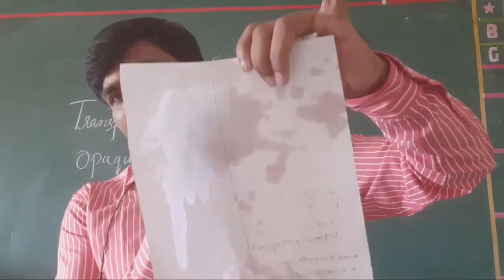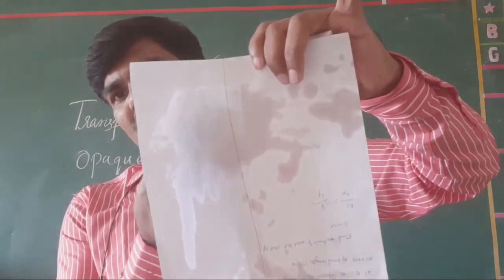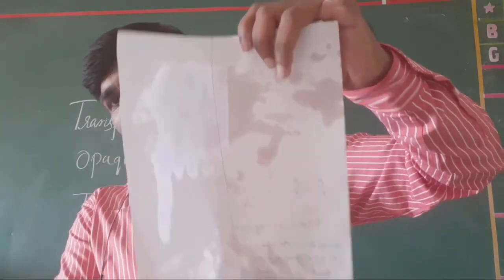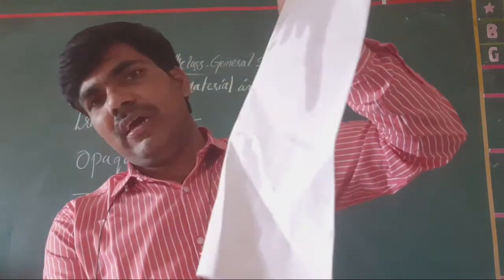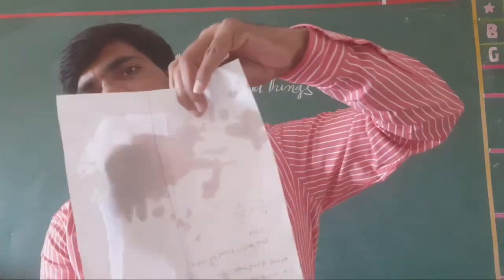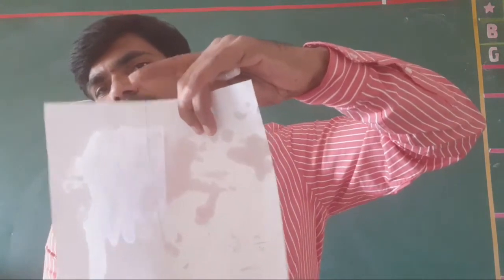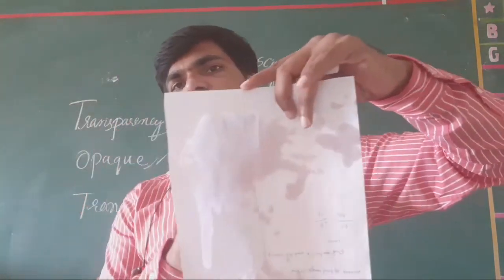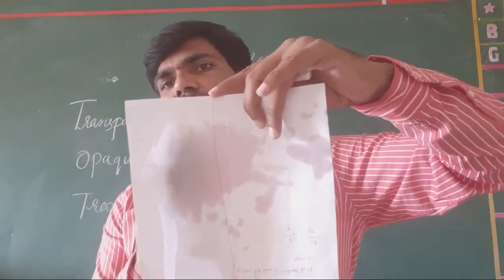But when I am taken here, somewhat my hand appears. Check it out. Clear or not, all the students? Here my hand appears, but here it does not appear. My hand is here now. Actually, when I am taken here, it does not appear. But when I am taken here, it is partially, not fully, appeared like this. Like this it does not appear, but it appears somewhat. Okay, clear or not, all of you?